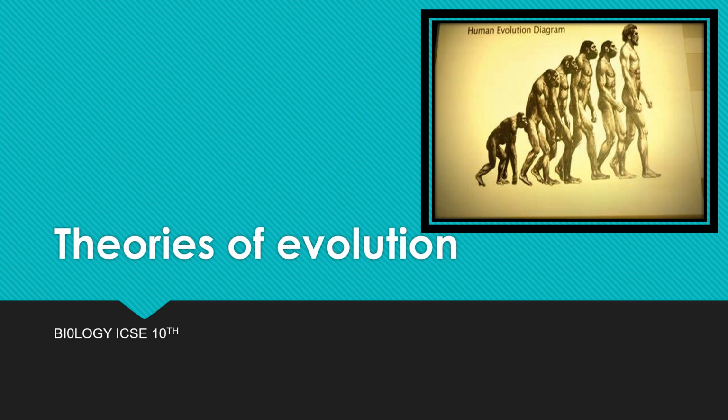So till now we have already discussed the definition of evolution, how the evolution of humans happened, and the morphological features of human ancestors. So today is a new episode where we are going to discuss the theories of evolution. So let us start with today's episode.